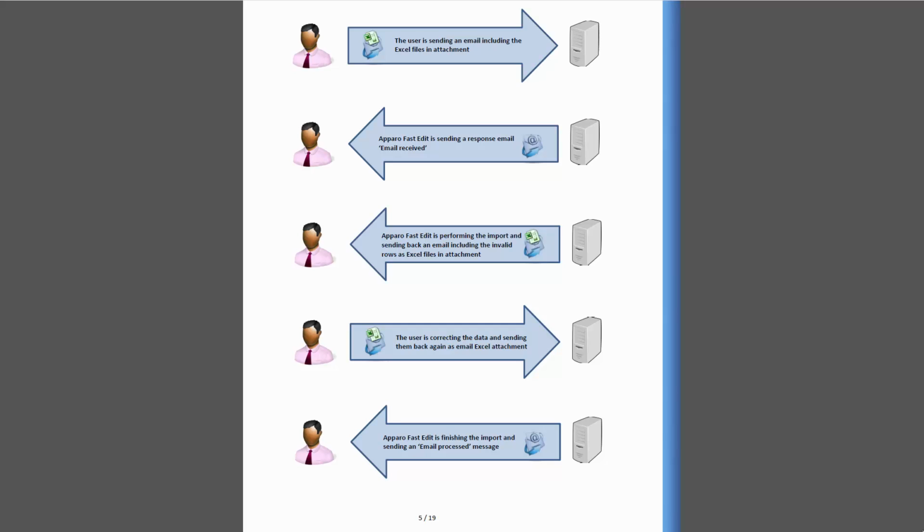If the data is proper, he will receive an email confirmation for the receipt of email and for the successful import. In the case of faulty data, he receives a reply email with an Excel file as attachment that contains all erroneous data lines. In addition to the line number, he also gets the column in which the error occurred and information about why the data was incorrect.